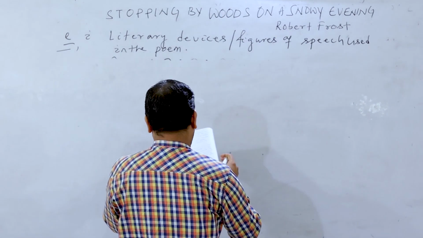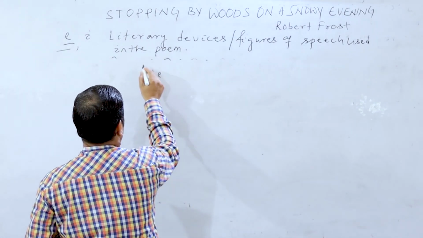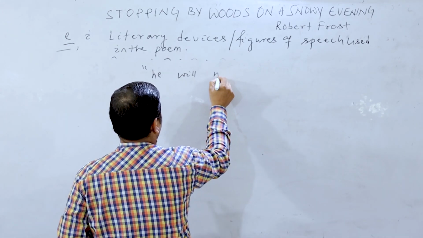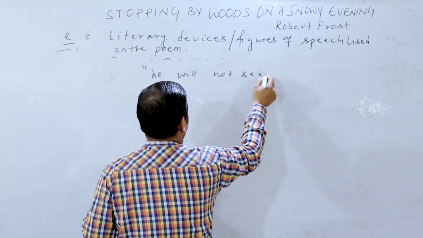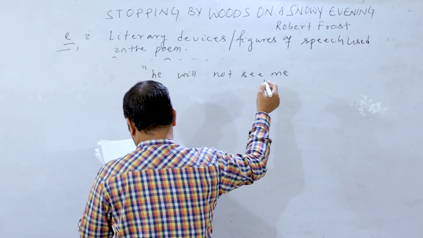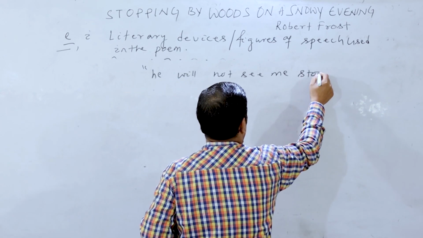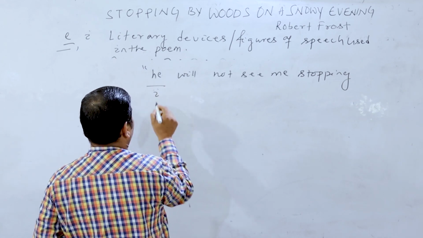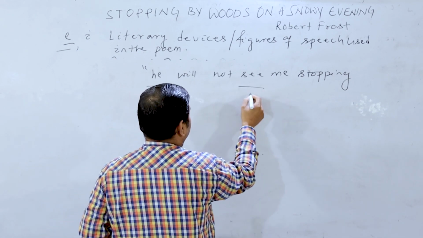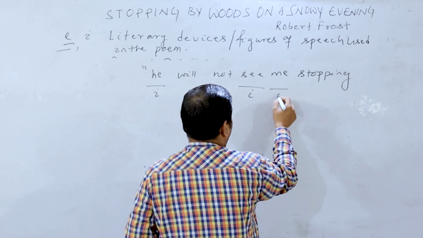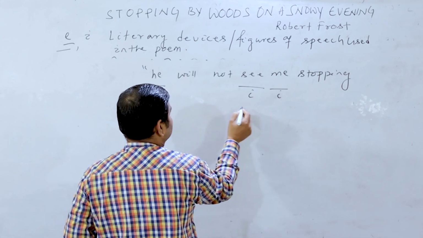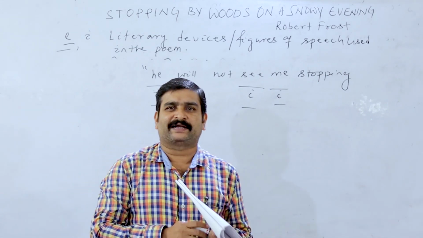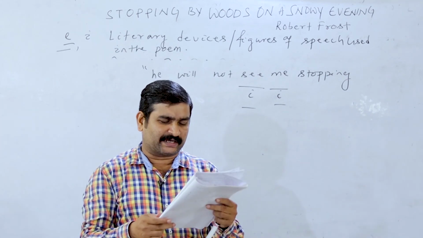So the poem line is, he will not see me stopping. Look at the sounds. He, here I sound coming. Will not see, I sound coming. Me, I sound coming. So repetition of E sound. So that is known as assonance.